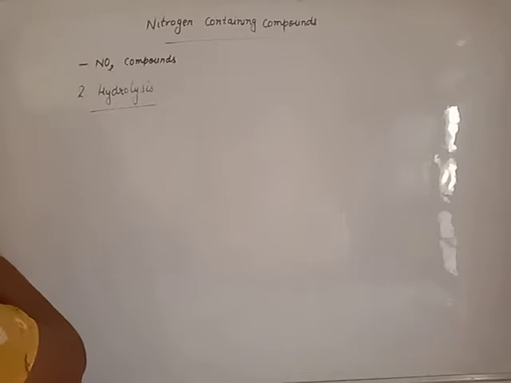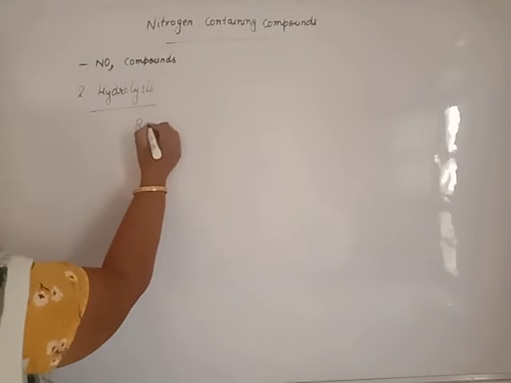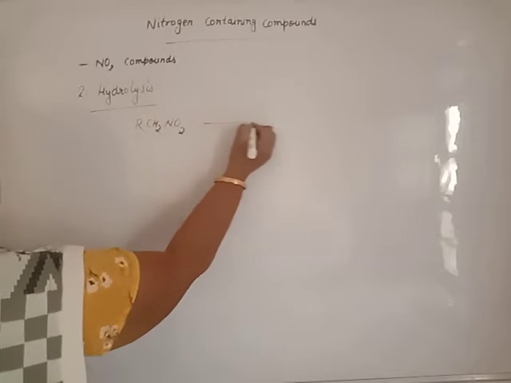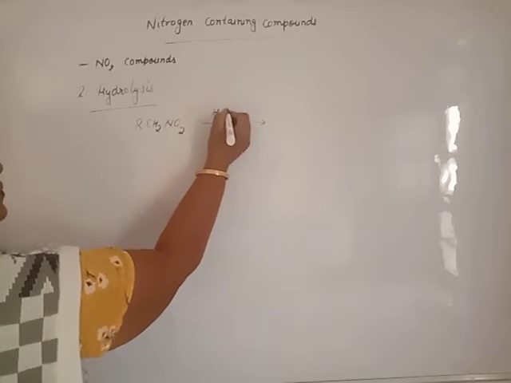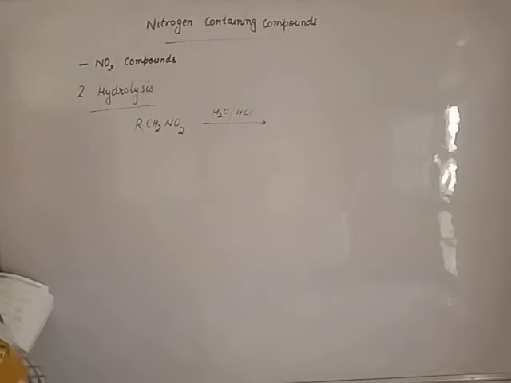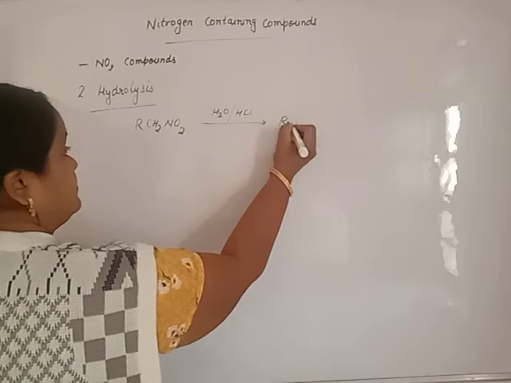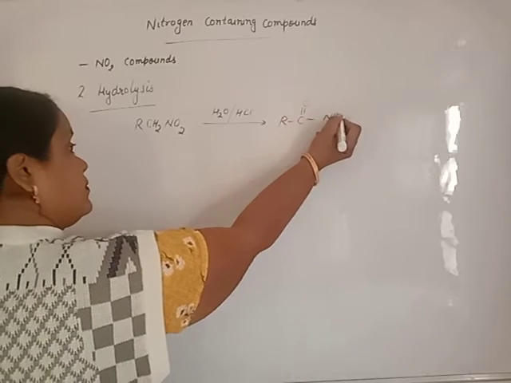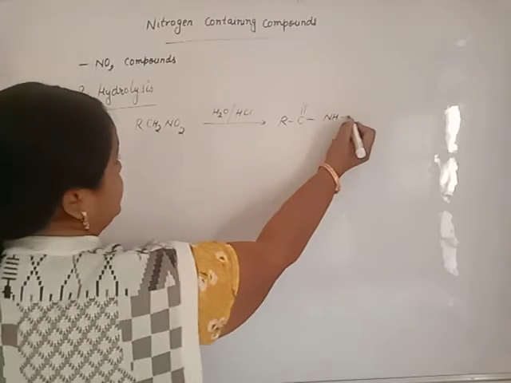Beta, when a nitro compound is hydrolyzed in presence of acid, first of all we will get N-hydroxyamide.